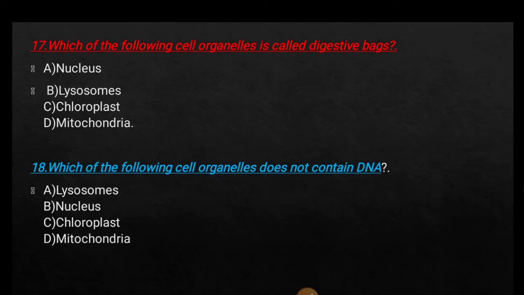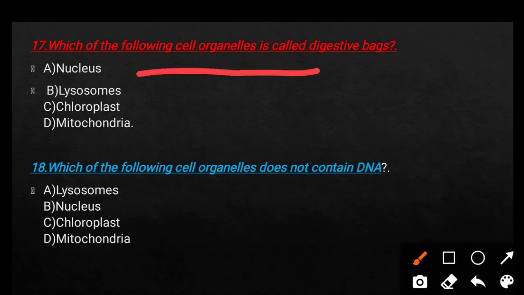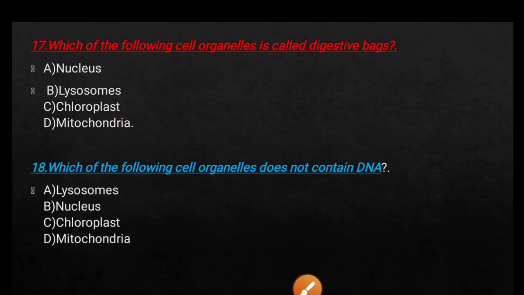Okay, next question. Which of the following cell organelles is also called digestive bags? Option A nucleus, option B lysosome, option C chloroplast, and option D mitochondria. So here the right answer is option B lysosome.